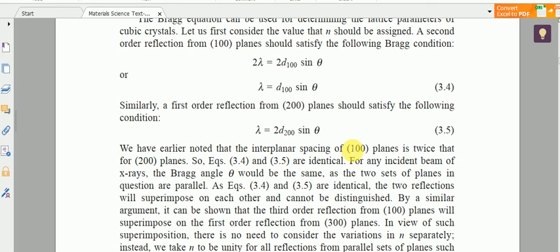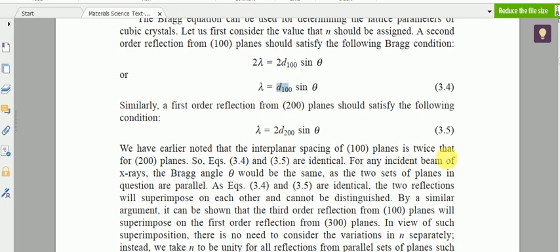Or you can get this from the interplanar separation equation, d is equal to a by root of h square plus k square plus l square. Using that equation, you will get this. So the interplanar separation d for the 100 plane is twice that for the 200 planes. In that aspect, equations 4 and 5 are the same, because d100 is equal to 2 times d200. When you substitute, these two equations are identical.